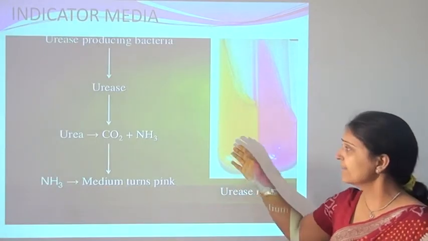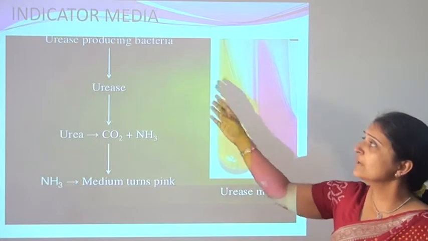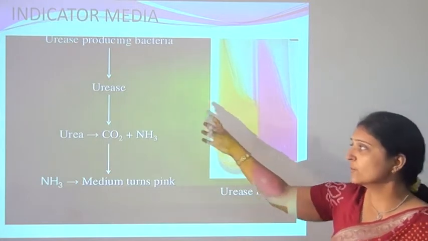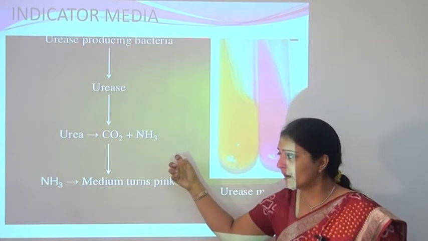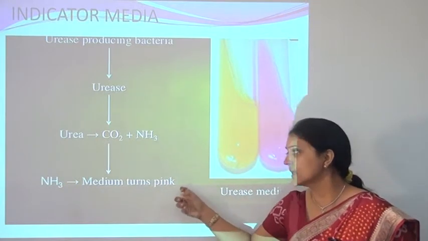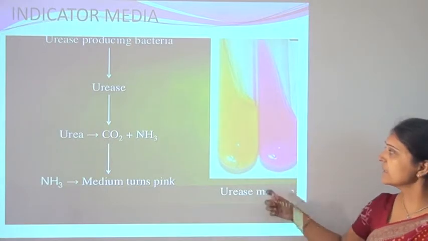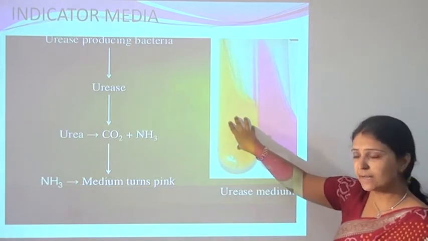Another example of an indicator is for urease-producing bacteria. They produce the urease enzyme, and urea is converted into carbon dioxide and ammonia. This ammonia turns the color of the medium pink. So this is the urea medium, and this is the original color of the medium.